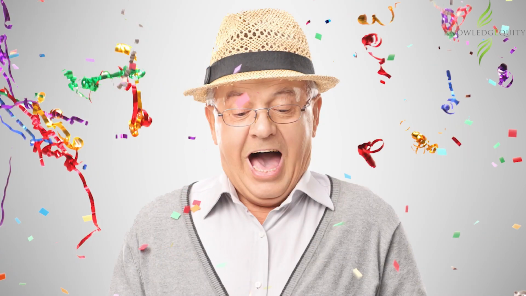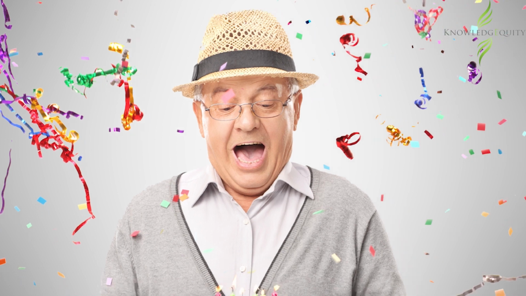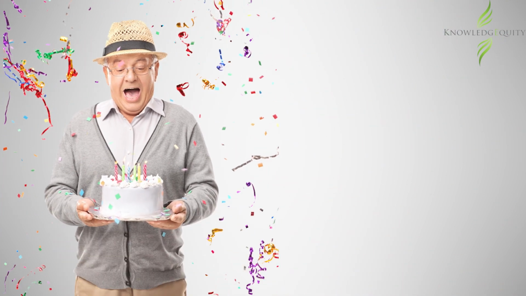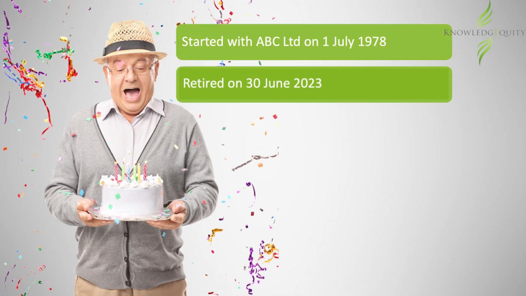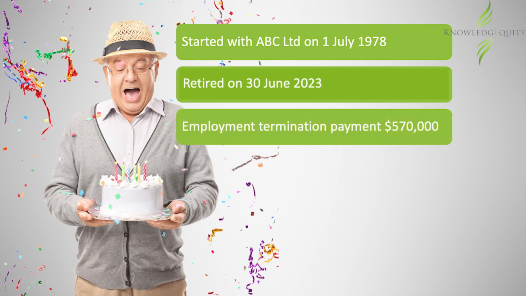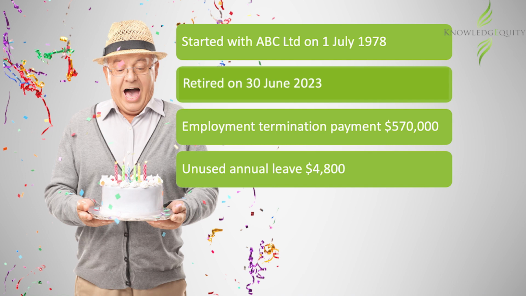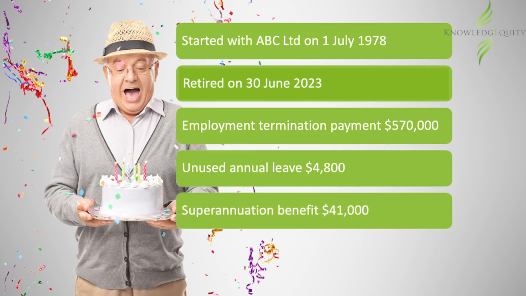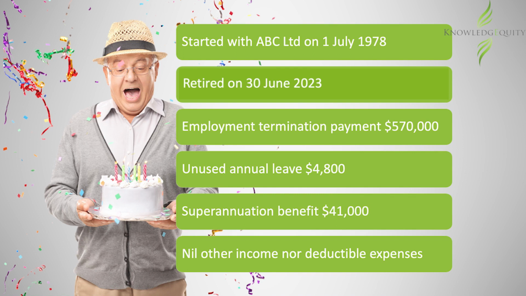Malcolm is an Australian resident aged 67 who retired from his job as a computer technician with ABC Limited. Malcolm received an employment termination payment, a lump sum payment of unused annual leave accrued in the previous 2 years, and a superannuation benefit from a complying superannuation fund. Malcolm was not in receipt of any other income, nor incurred any related expenses during the tax year. So how do we determine the tax implications for Malcolm?